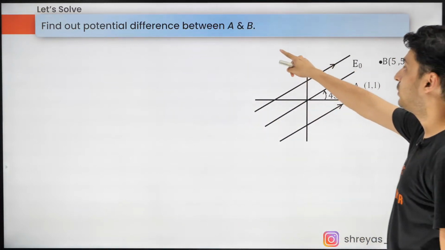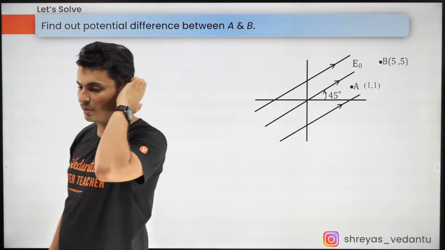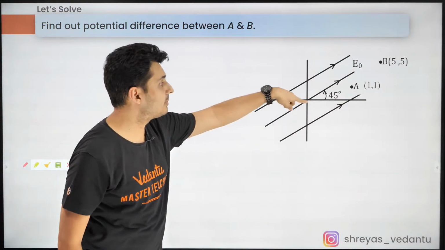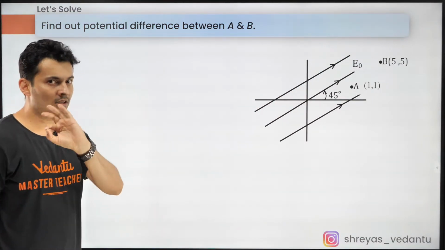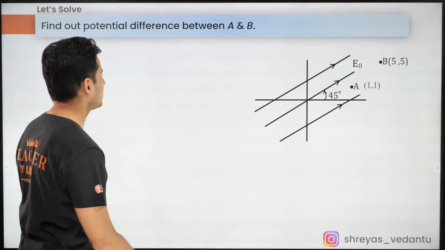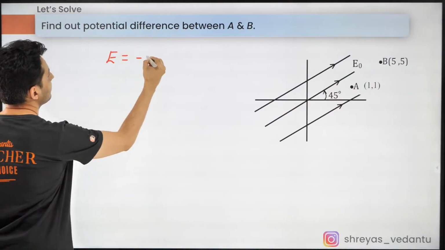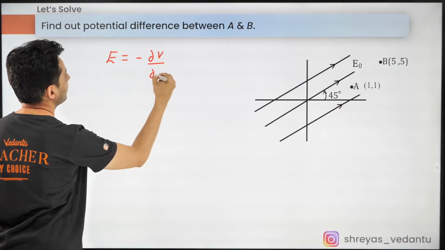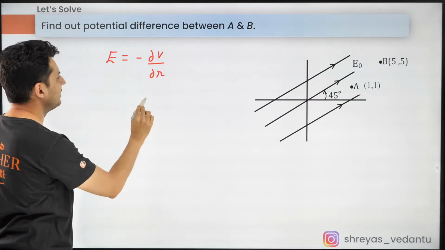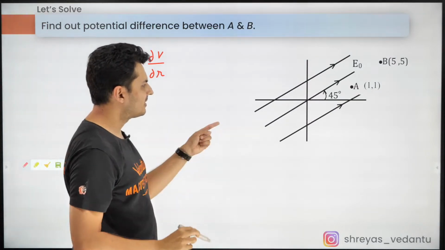Okay. Find the potential difference between A and B. Let's see how to do this. Now, this is not so straightforward. I remind myself of that equation. Field is minus dV by dr. Now let's talk only in terms of magnitude, and instead of derivative, because this is a uniform field.